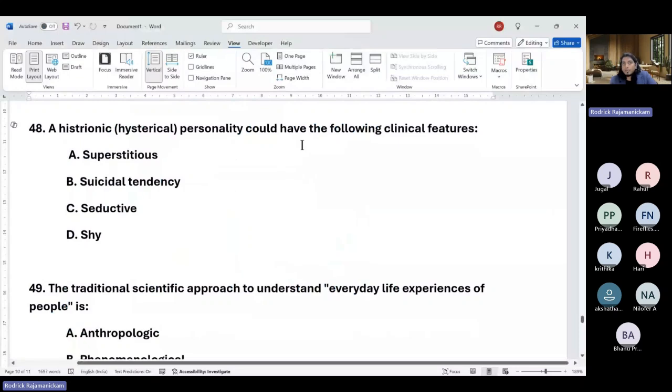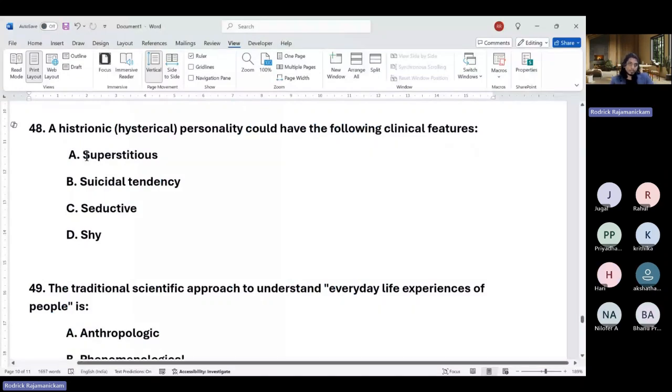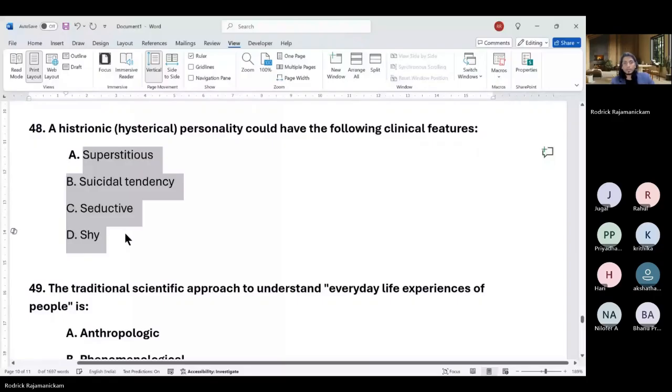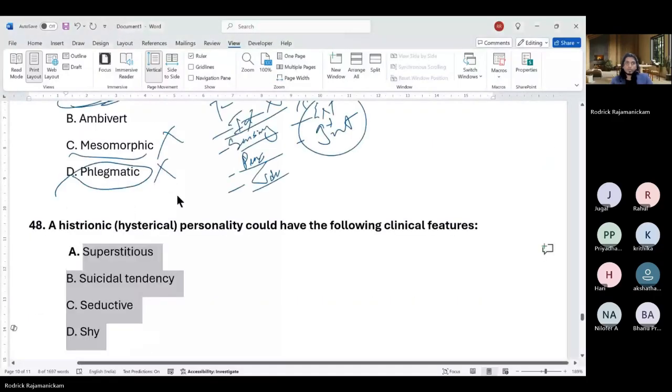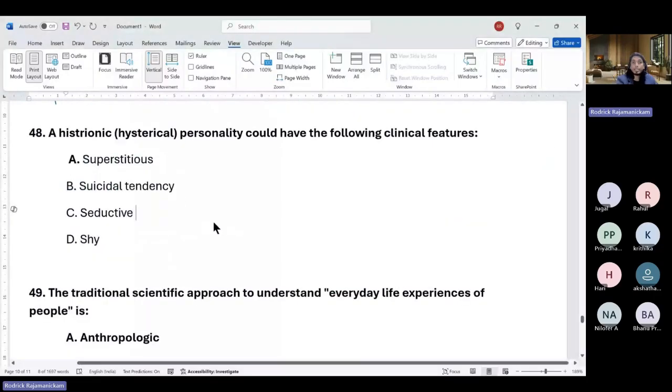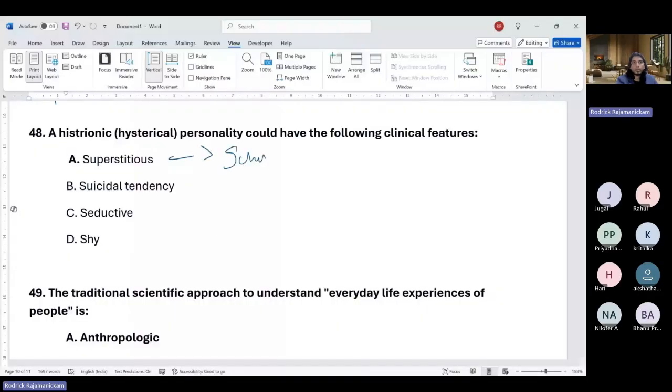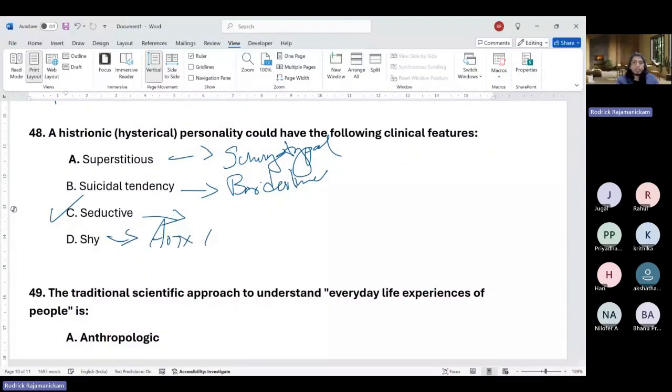Histrionic personality could have the following clinical features. Okay. So this should be easy. Superstitious, no, that would be for schizotypal. Okay. Suicidal tendencies can be for borderline, not the key criteria, but should be there. So it is actually seductiveness, attention seeking. They do so to get attention. So being shy can be for avoidant, anxious avoidant. Seductiveness is for histrionic. Okay.